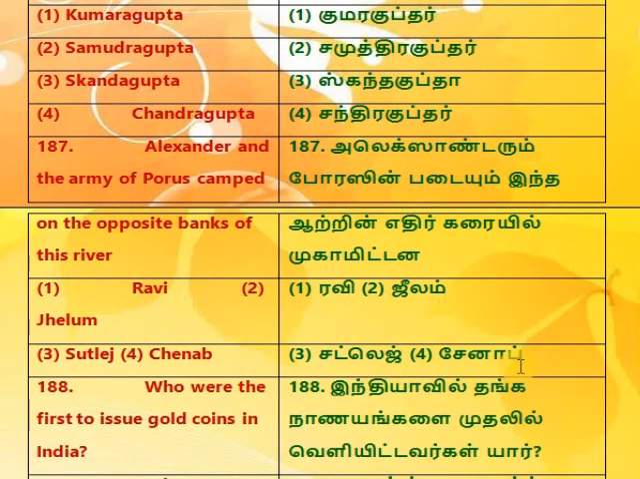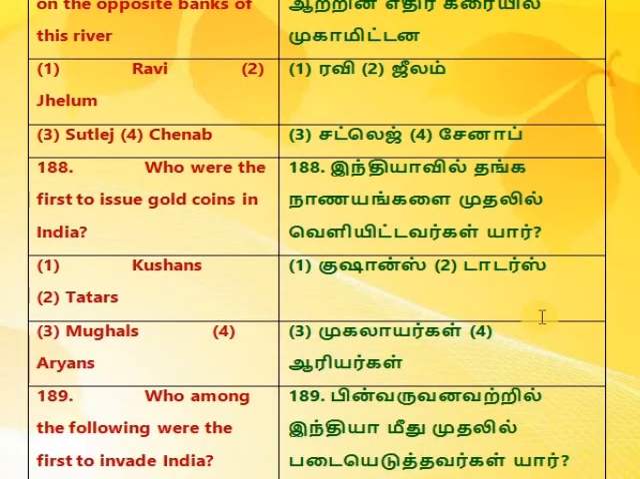187. Alexander and the army of Porus camped on the opposite banks of this river. 1. Ravi. 2. Jhelum. 3. Sutlej. 4. Chenab. 188. Who were the first to issue gold coins in India? 1. Kushans. 2. Tatars. 3. Mughals. 4. Aryans.